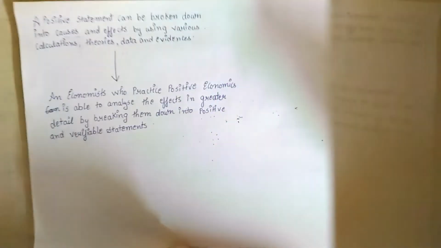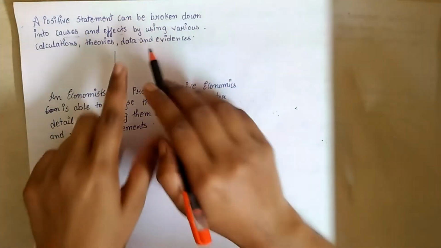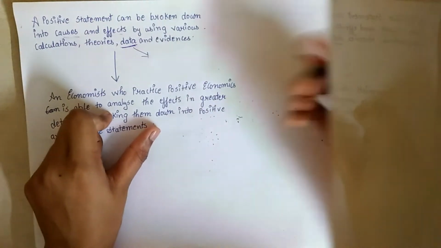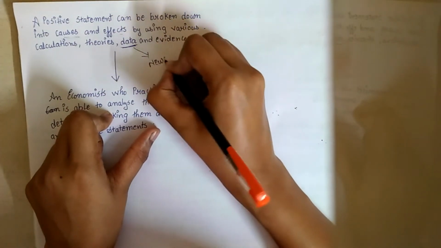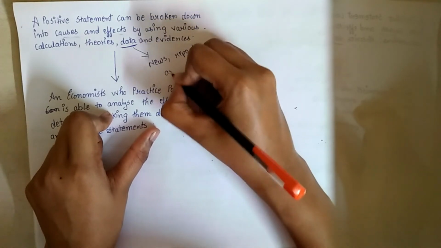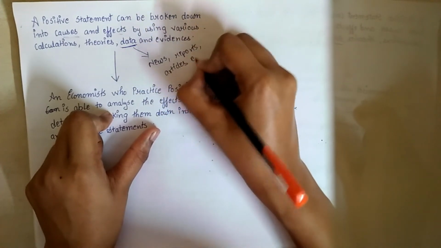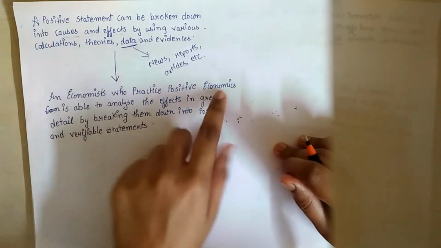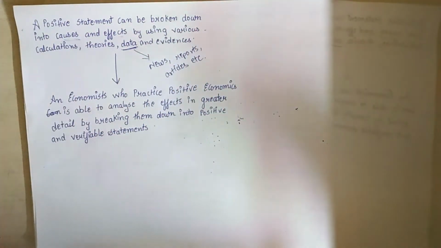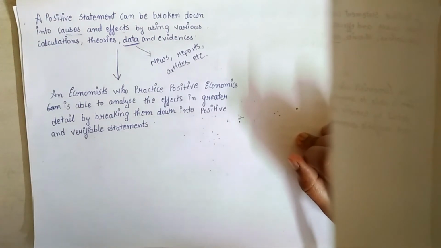So from where can we collect the data? Data can come from news reports, articles, etc. So it can be helpful to solve economic problems.